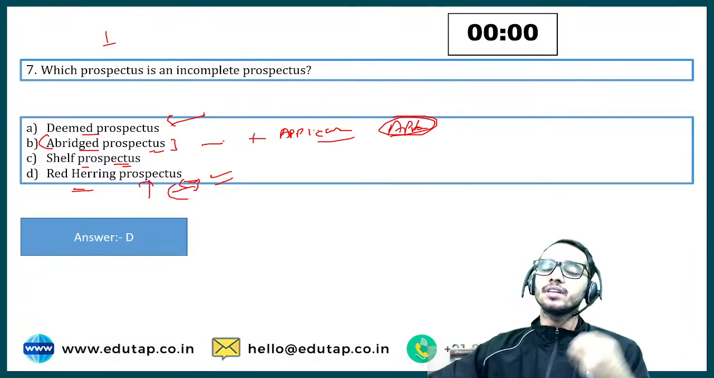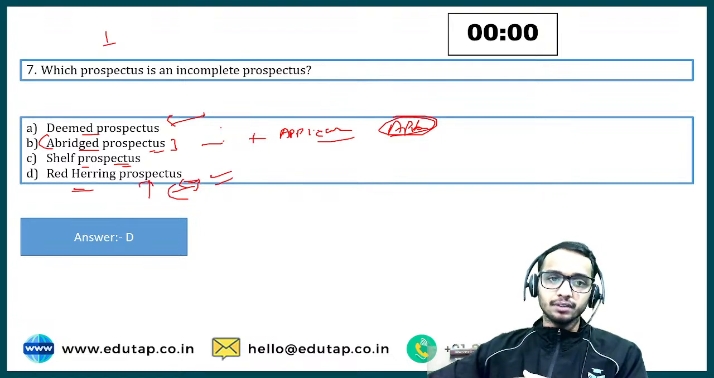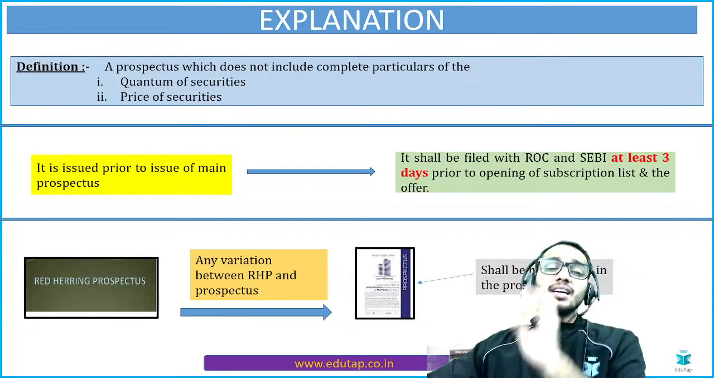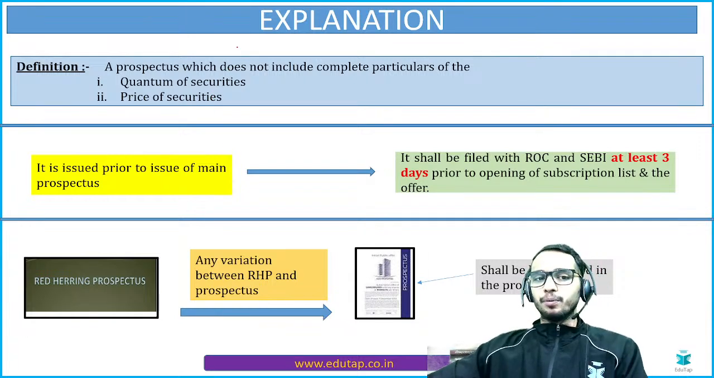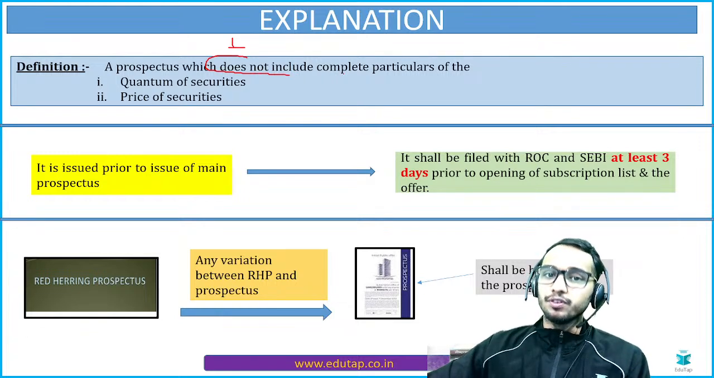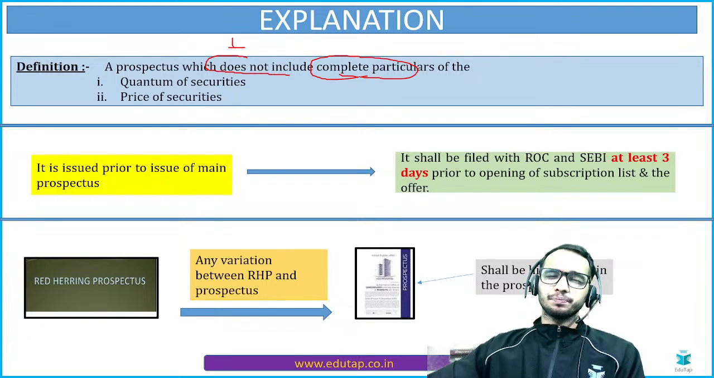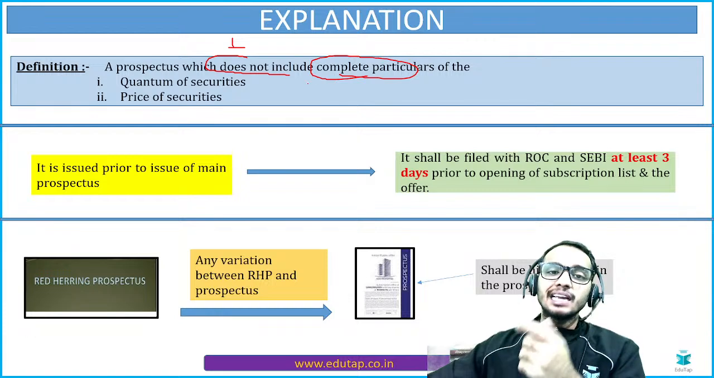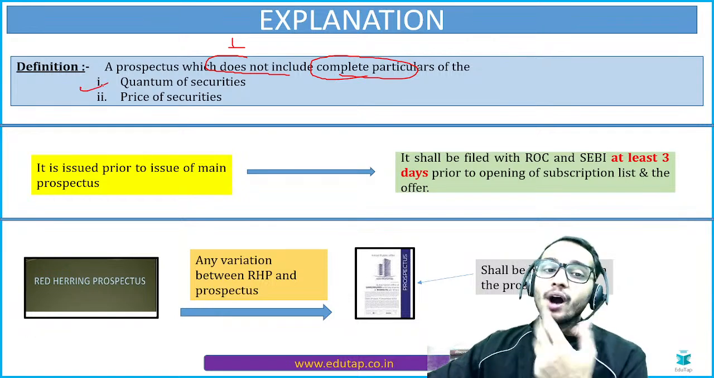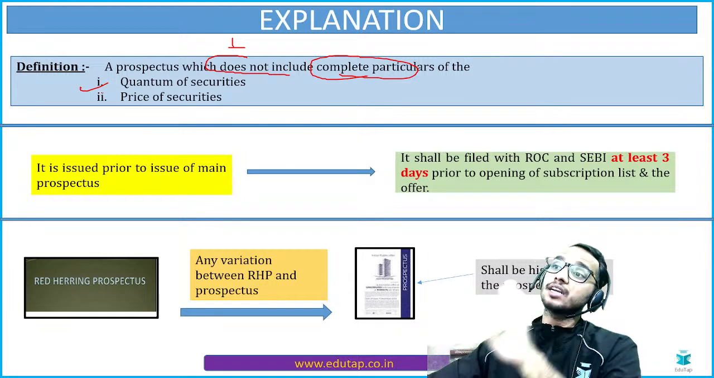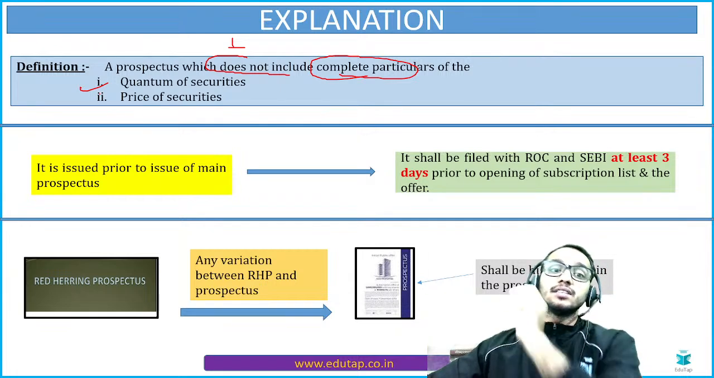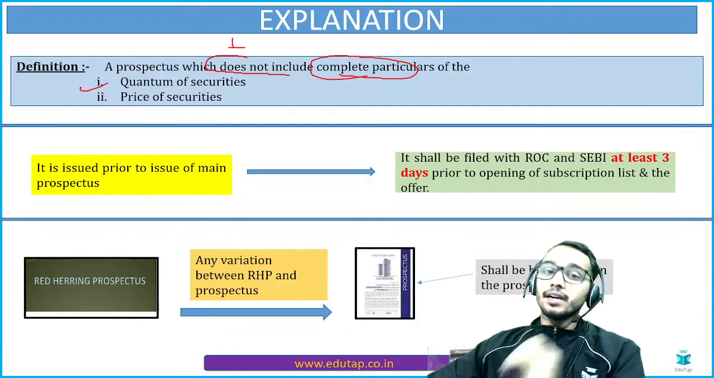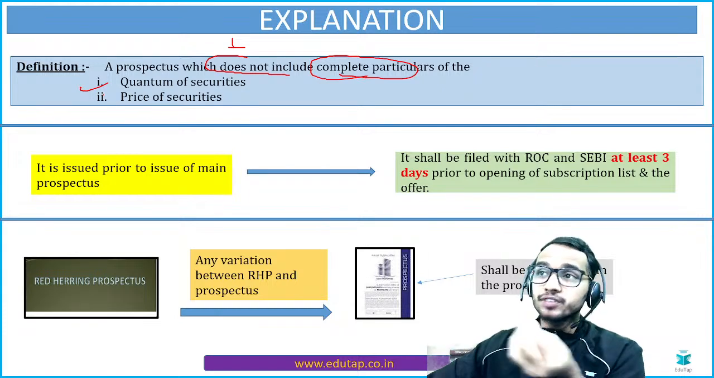Now let's discuss the red herring prospectus in detail. We have covered these three prospectuses. This is the prospectus, as per the Companies Act, which does not give you complete particulars. For which aspect does it not give you details? It doesn't give you details about the quantum of securities, that is, the number of securities that you are going to issue to the public. This is what this red herring prospectus is. It doesn't tell the public the quantum of securities we are going to offer.